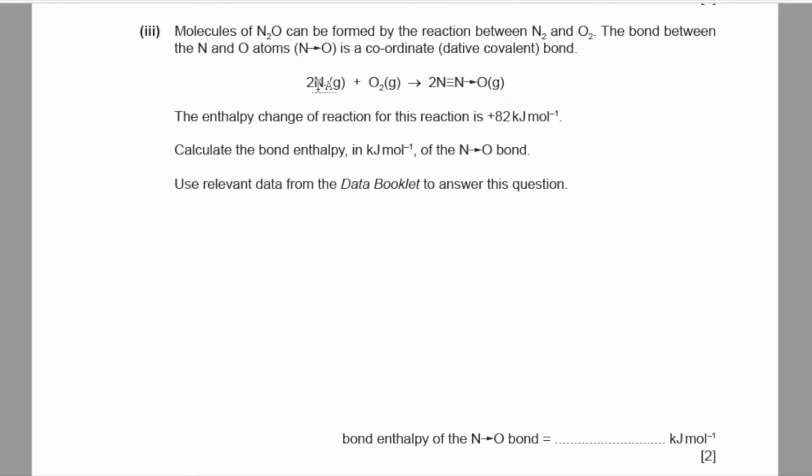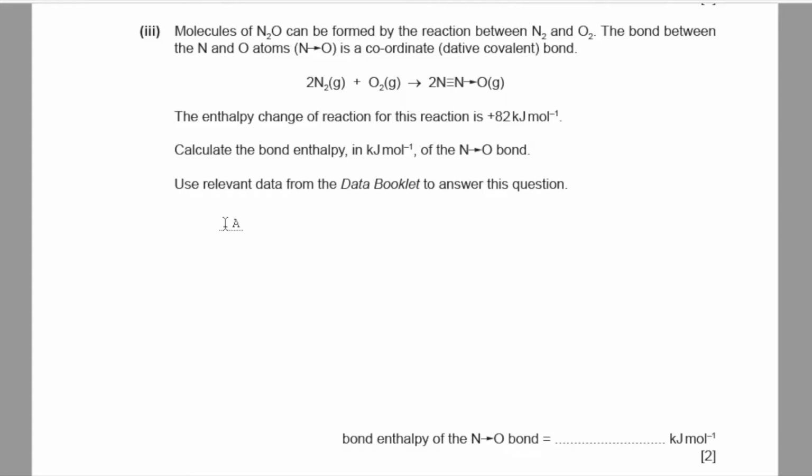Okay, so the bonds which are breaking on the left side of the equation are just O to O double bonds, not N to N triple bonds. And new bonds forming on the right are just 2 moles of N2O dative covalent bond, but not N to N triple bond, because these bonds were not broken in the first place.